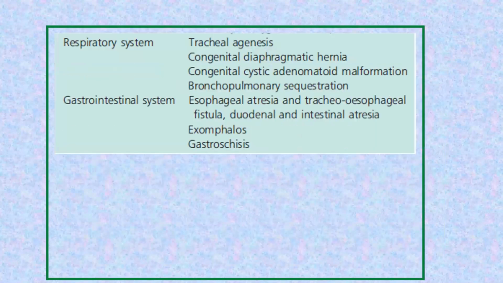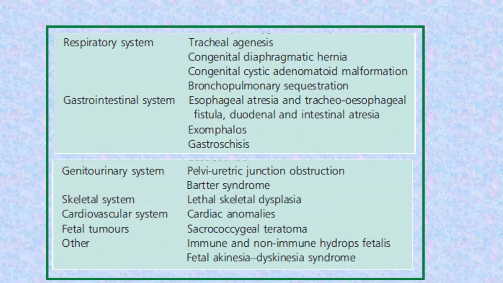Then respiratory system, as we said: tracheal agenesis, congenital diaphragmatic hernia, congenital cystic adenomatoid malformation, and bronchopulmonary sequestration. Then, as we said earlier, esophageal atresia, tracheoesophageal fistula, duodenal intestinal atresia, exomphalos, and gastroschisis. One by one. Respiration. Now we are going down GI. Now we will go to genitourinary.